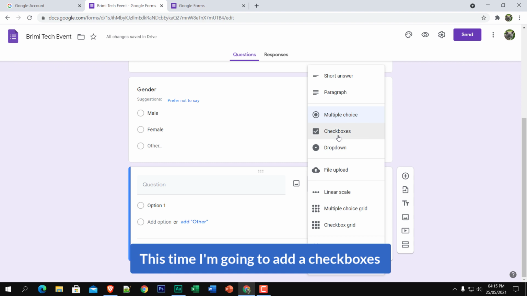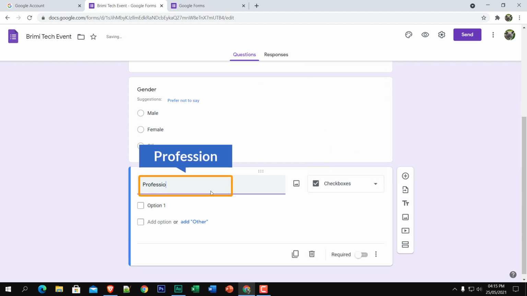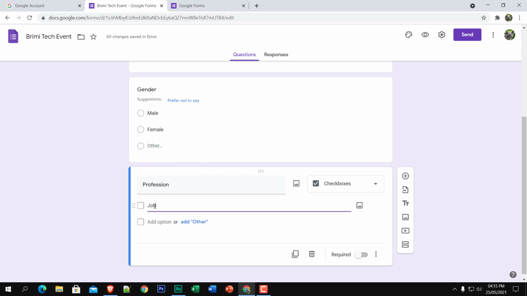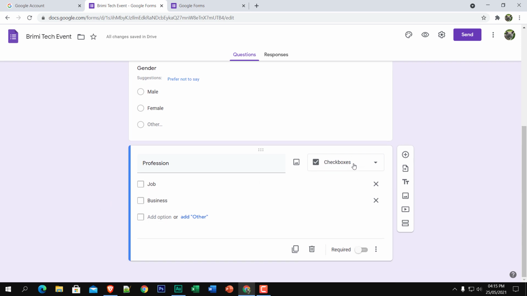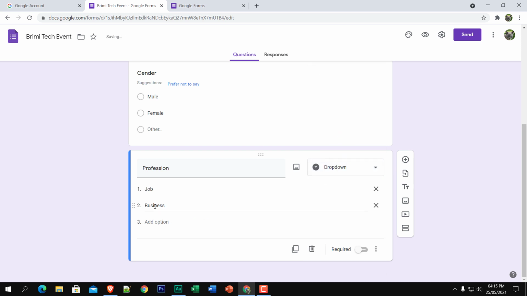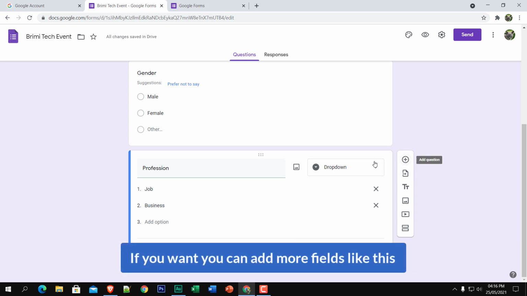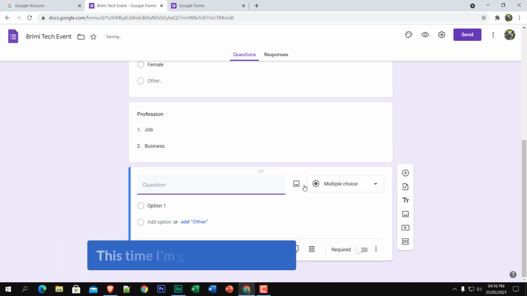Now again I'm going to click on this plus sign, and this time I'm going to add a checkbox. Profession, job, and add the option business. So this is a checkbox, and you can easily change it to drop down. Here it is: profession, job, and business. If you want, you can add more fields like this.